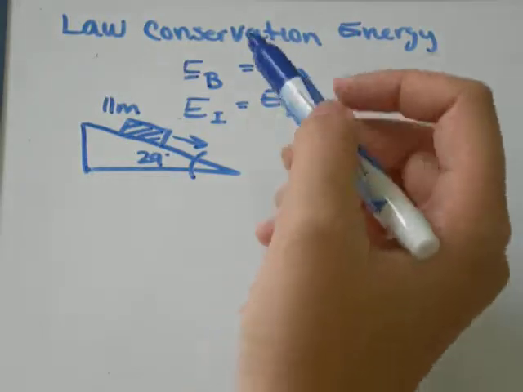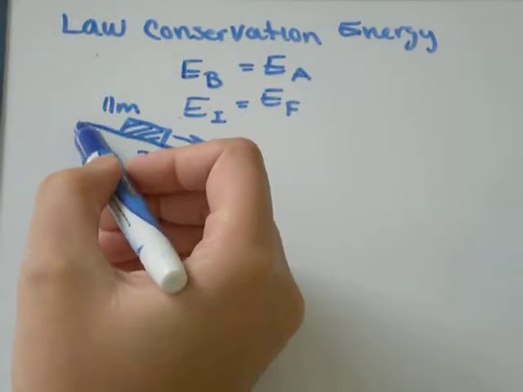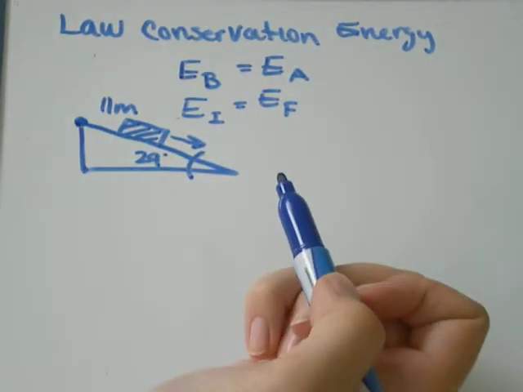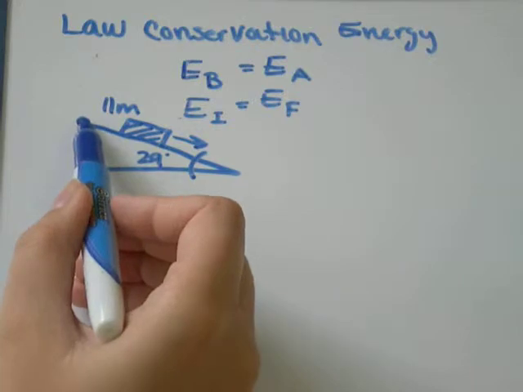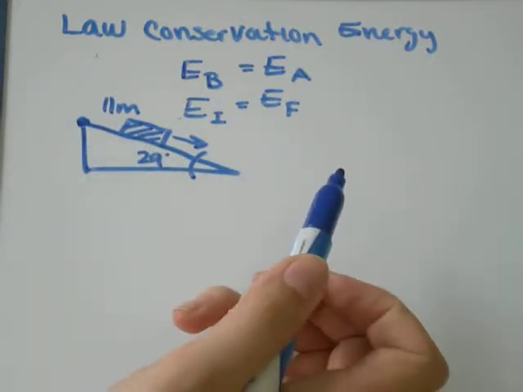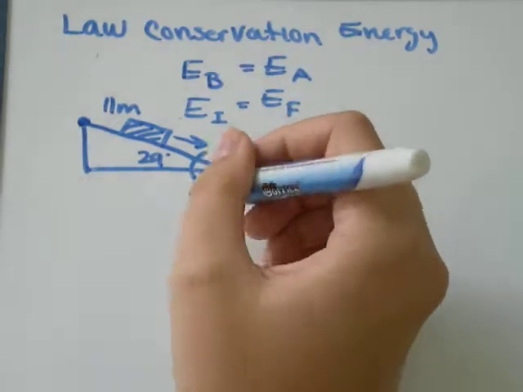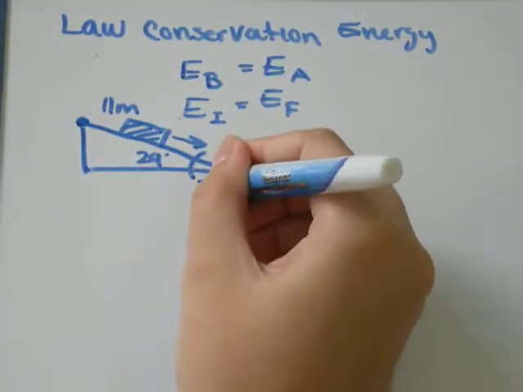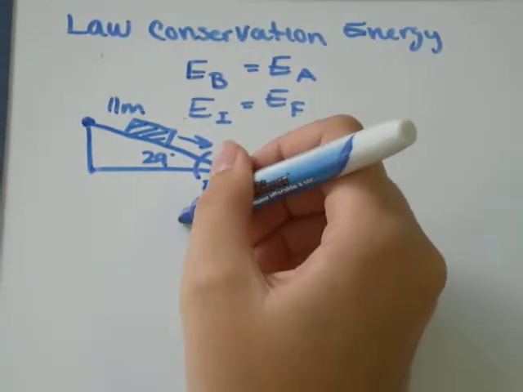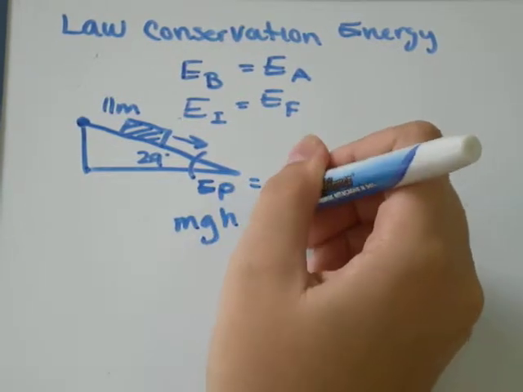Well, okay, energy before, when the box is up here, it's got all potential energy. It's not moving, it has the potential to slide down if we were to let go and stop holding it. So the energy before is potential energy, and potential energy is equal to mgh.